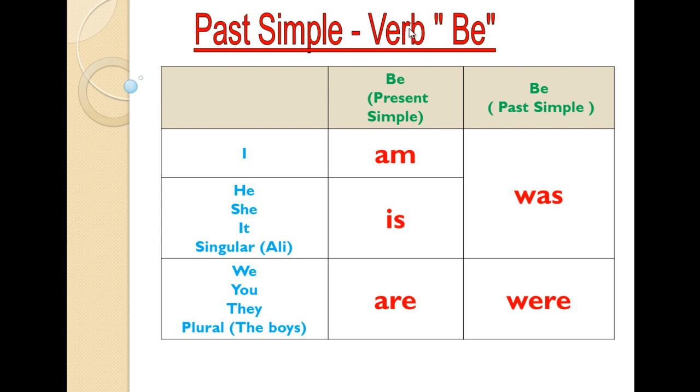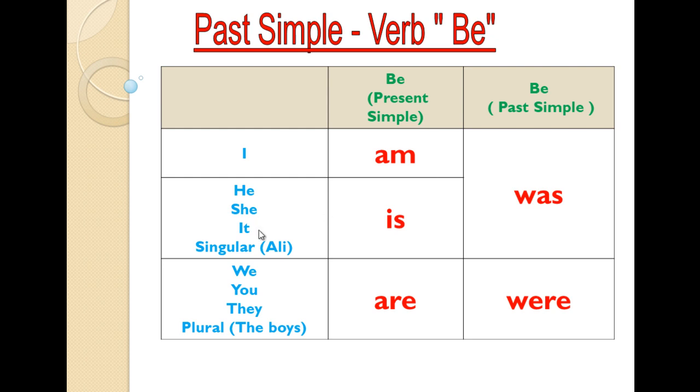Verb be is one of the irregular verbs. It has many forms in present simple and it has also many forms in past simple. The forms of verb be in present simple are am, is and are, and in past simple was and were. As you see in this grammar chart, I am, for example, you can say I am tired today, but yesterday I was angry, for example.